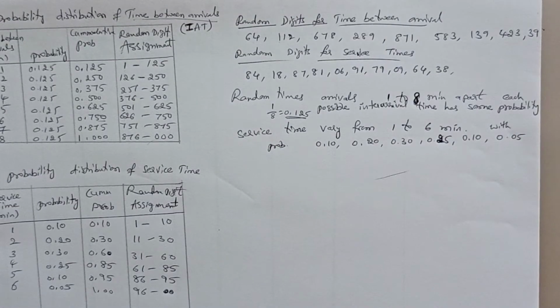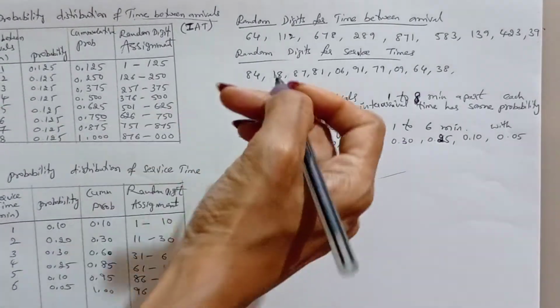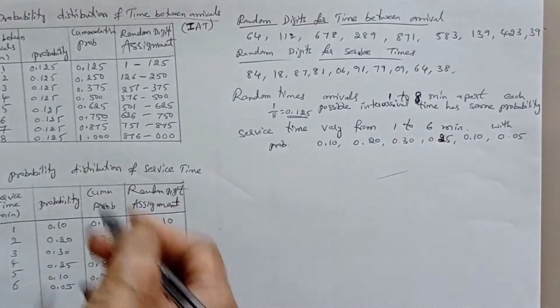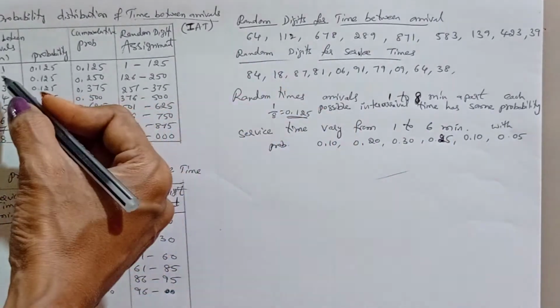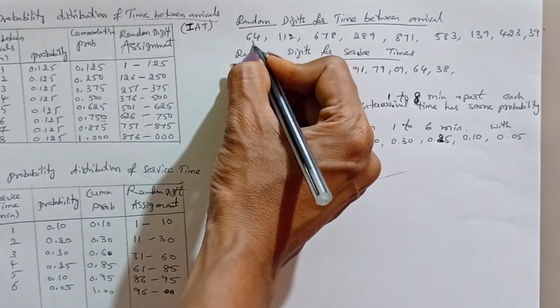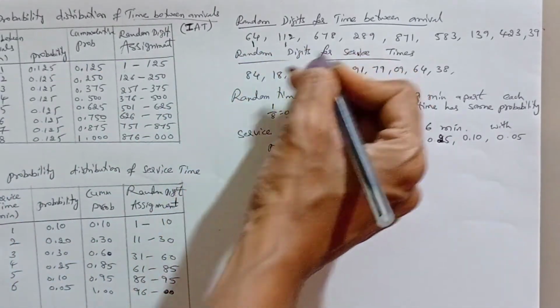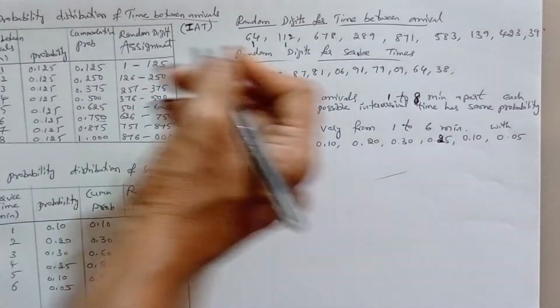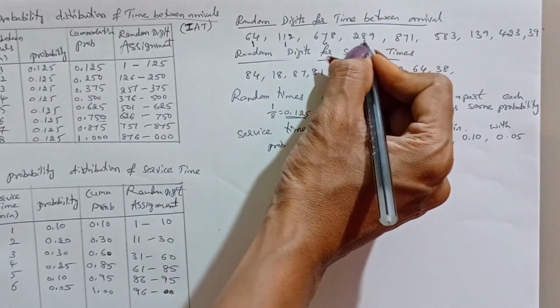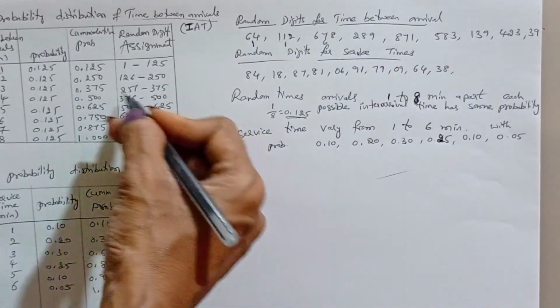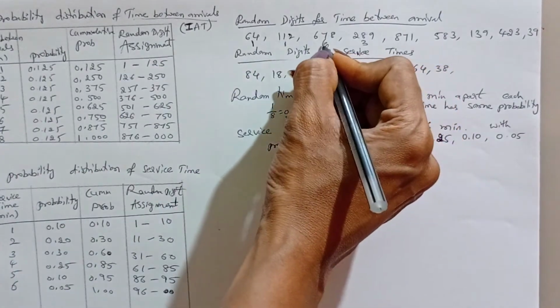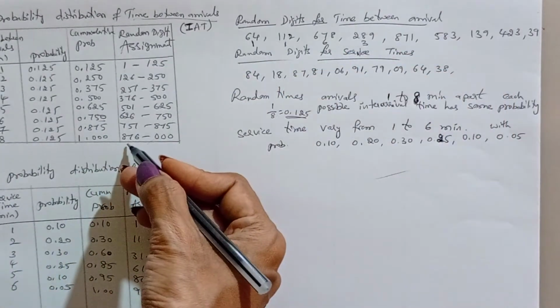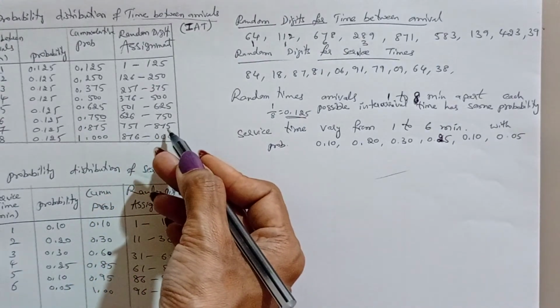Now we'll see the next table, for these random digits. Now we will assign the values. First I'll write this by showing the table directly. 64, we have already seen, is 1. Next 125, again 1. 678 is 6. 289 lies here, that is 3. Next 871. 871 means here, before 875.